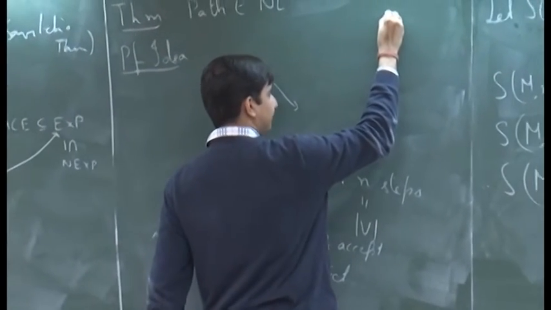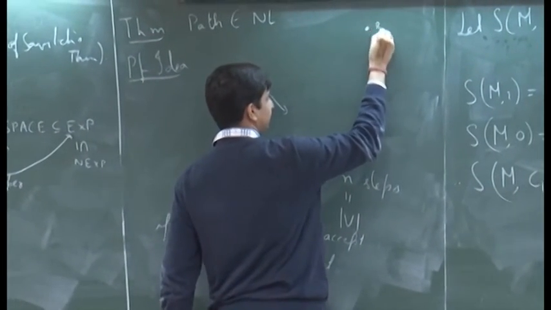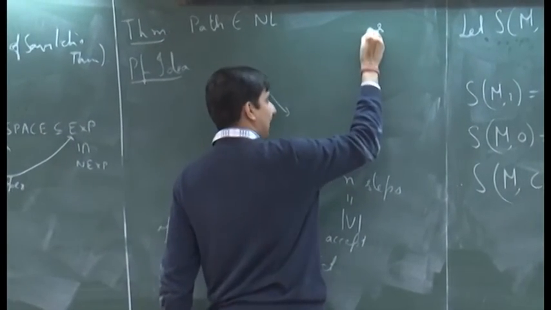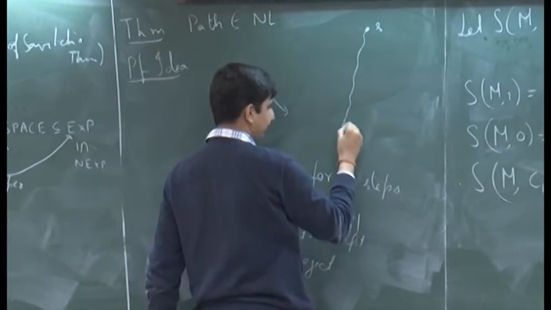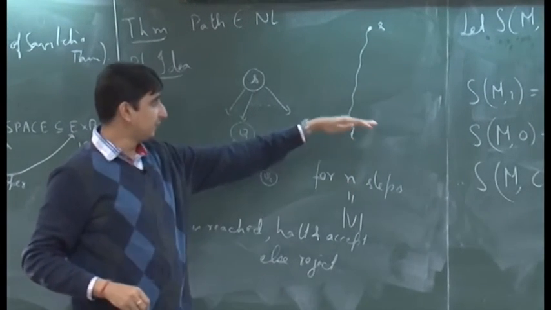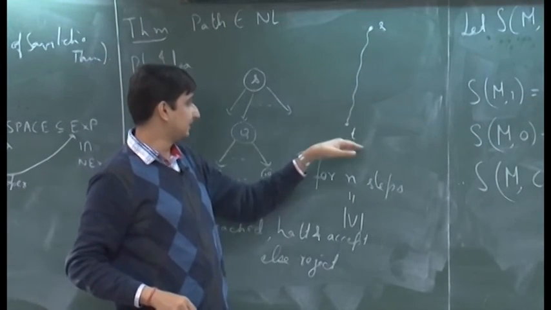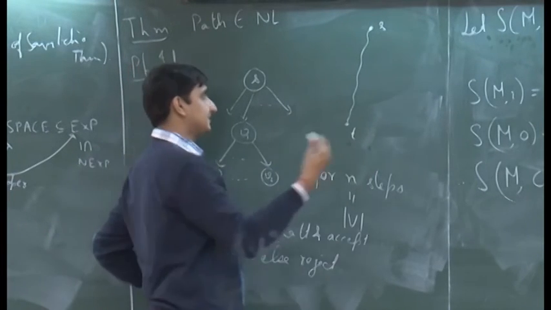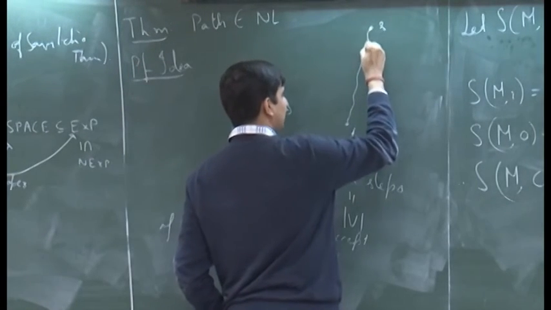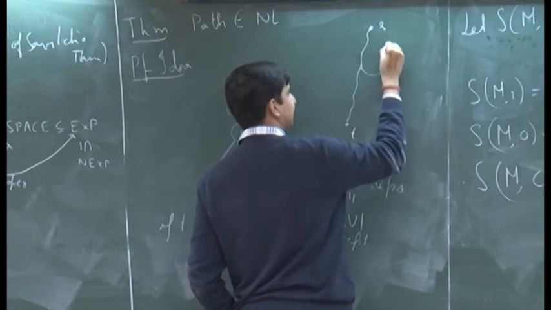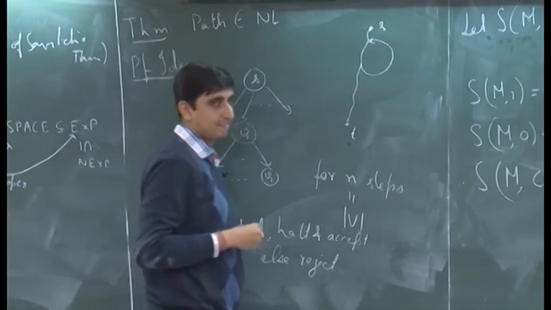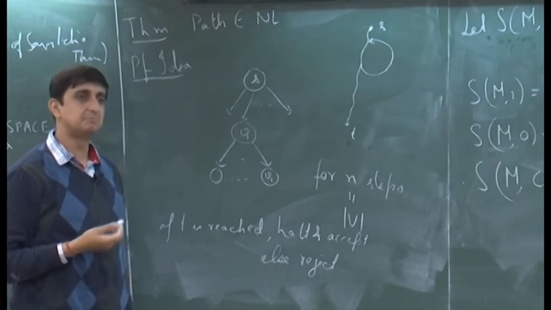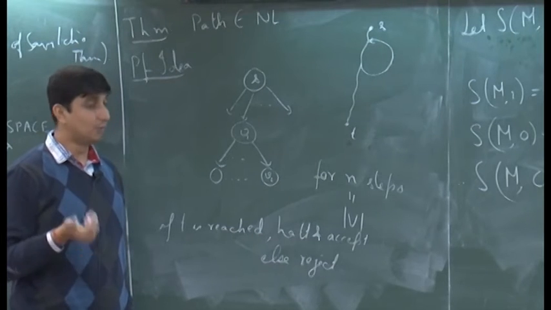Suppose you have a path from S to T. Suppose this was your S, and there is some path from S to T. We argued a while earlier that if there is a path from S to T in the graph, there is a path of length less than or equal to n. But suppose along some computation it guesses a cycle, in which case the path will be of length more than n.